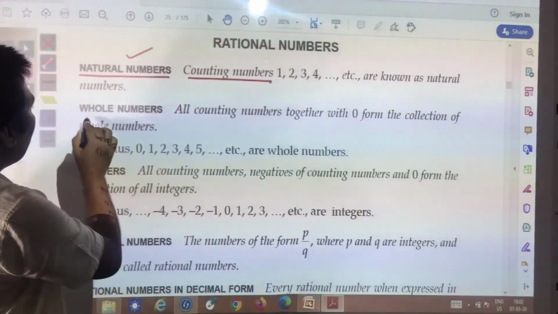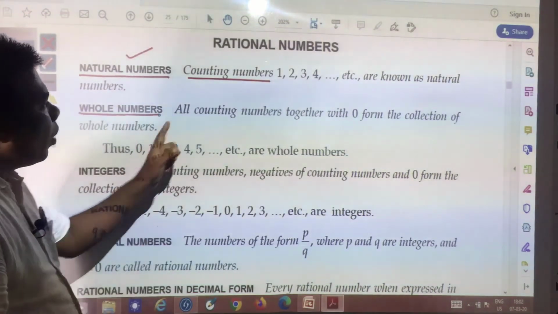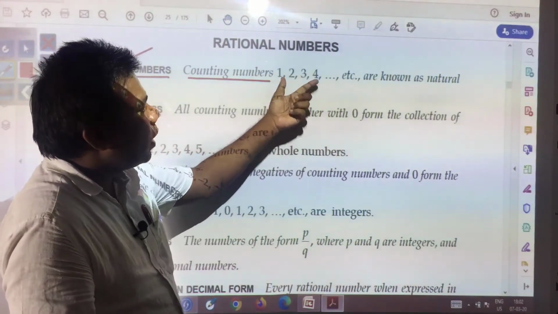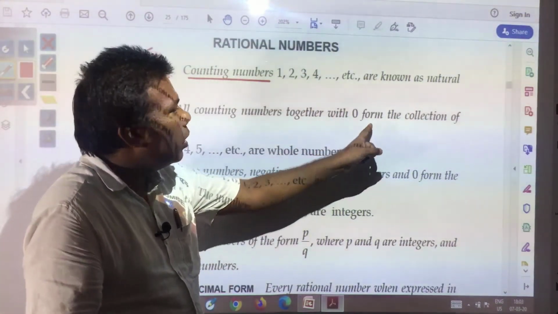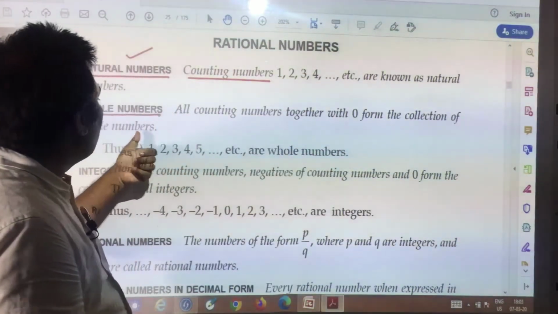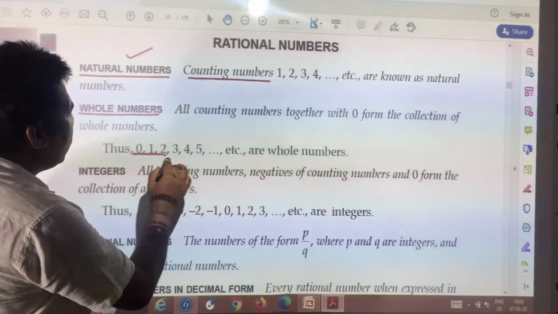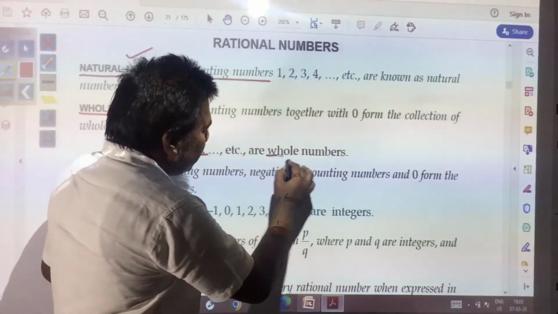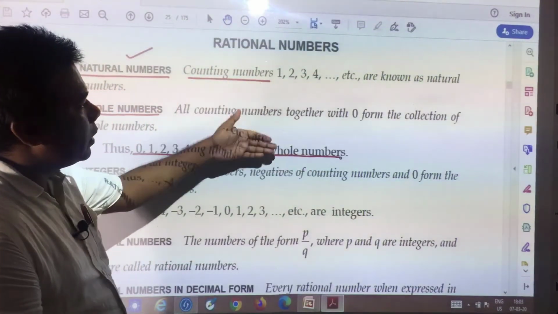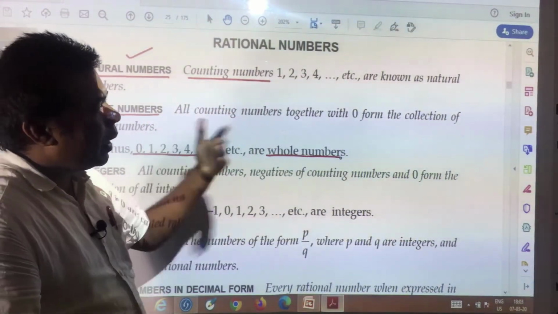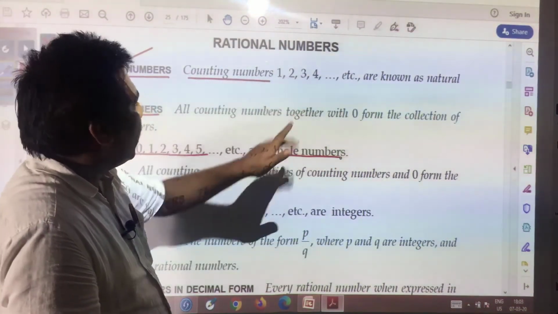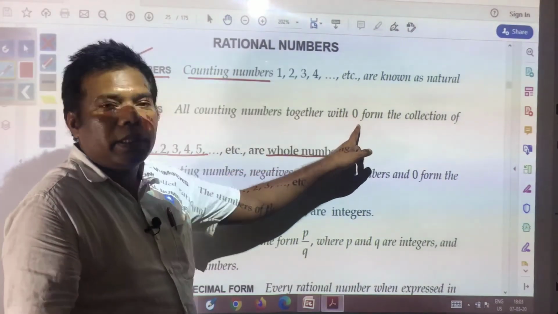Second, you have whole numbers. All counting numbers together with 0, counting numbers along with 0, form the collection of whole numbers. Thus 0, 1, 2, 3, 4, 5 etc. are whole numbers. This is very easy, but you need to remember this difference, because sometimes we make mistakes. Counting numbers start with 1, whole numbers start with 0.